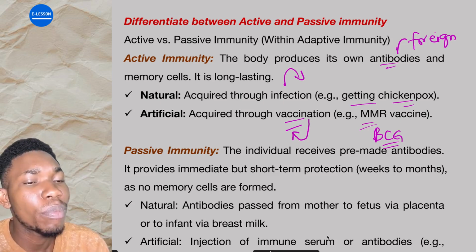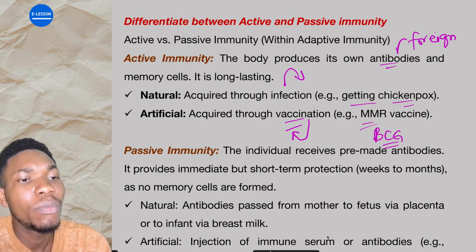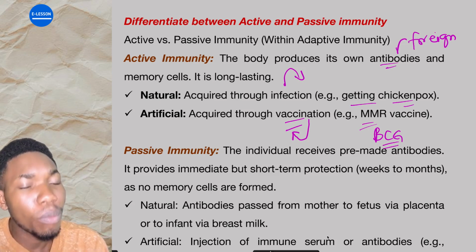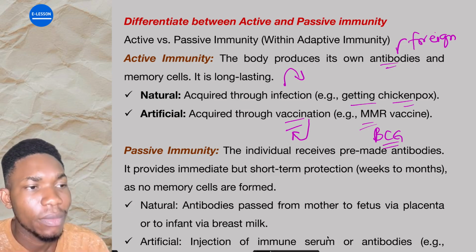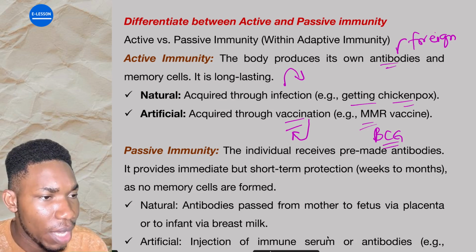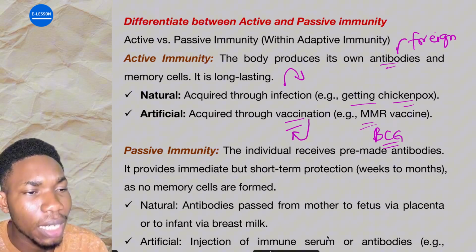So anytime when chickenpox try wan get into your body, because those soldiers, they don already know say, oh, this thing don come before, wetin go happen? They go fight against am. You can no longer come down with chickenpox. Are you getting it? That is natural. Then for artificial, through vaccination.